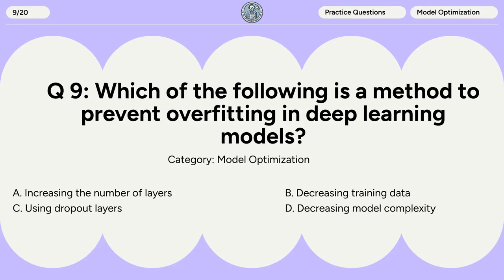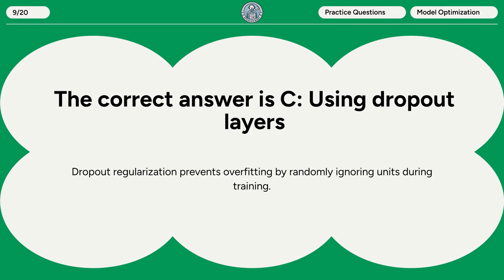Question 9. Which of the following is a method to prevent overfitting in deep learning models? A. Increasing the number of layers. B. Decreasing training data. C. Using dropout layers. D. Decreasing model complexity. The correct answer is C. Using dropout layers. Dropout regularization prevents overfitting by randomly ignoring units during training.